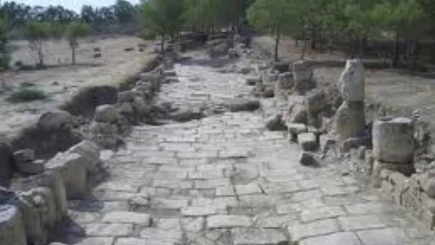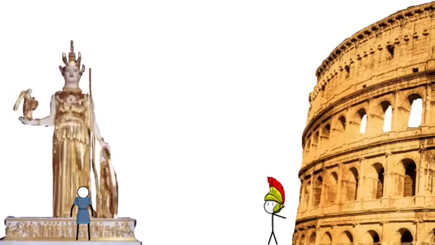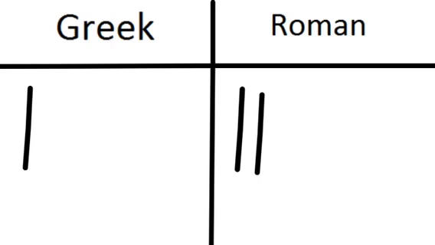Romans subsidized public works like roads and aqueducts. They also had art and architecture that was larger than the Greeks. The Romans worshipped the same gods as the Greeks, but altered them slightly. The Romans had a better culture than the Greeks because they took much of what the Greeks had and improved upon it.